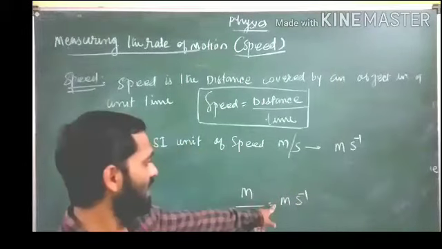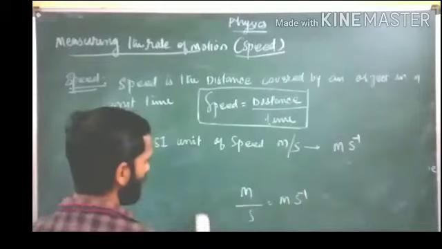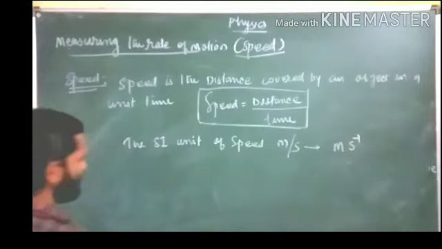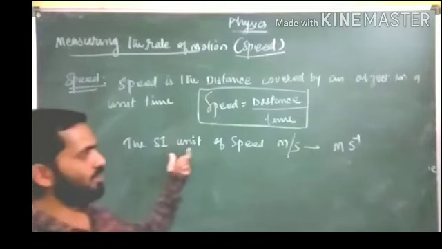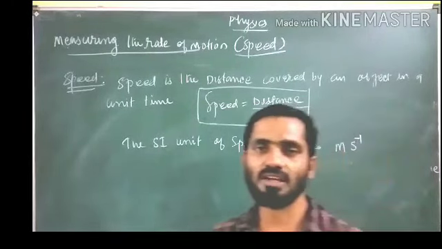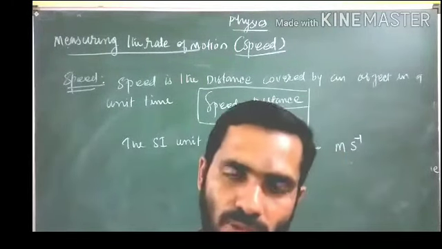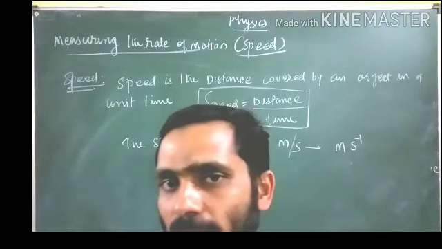So this will be m s to the power minus 1. That is the SI unit. Now this is speed and the SI unit of speed. Speed is the distance covered in a unit time, and speed equals distance divided by time.